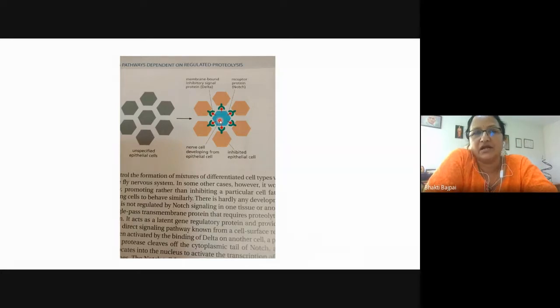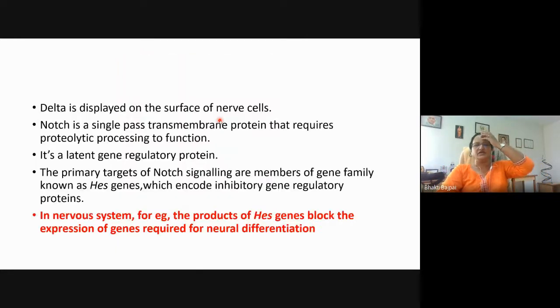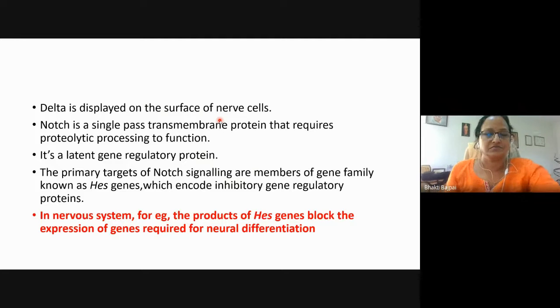But we know that the nerve cells are very long. So it is not possible that so many long cells will be there. It is not good for the brain. It will not be normal. So once a cell develops into an epidermal cell and is differentiating into the nerve cell, it will send the inhibitory signal to the surrounding cells so that they will remain epidermal cells only and will not differentiate into the nerve cell.